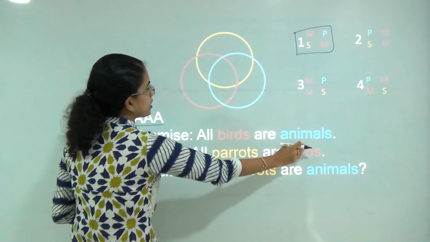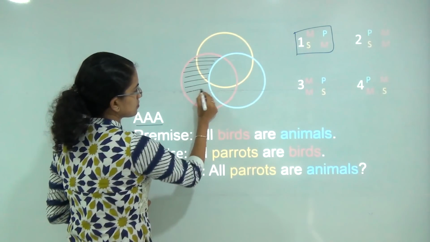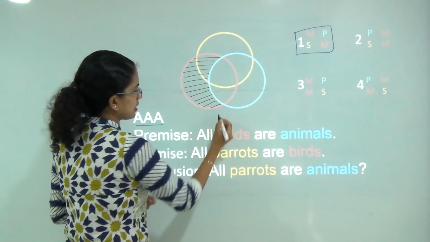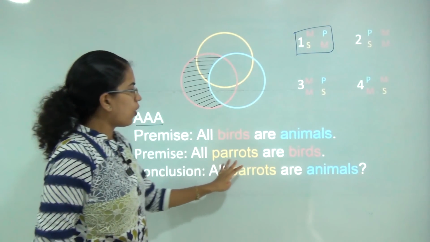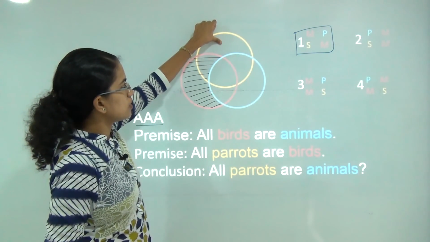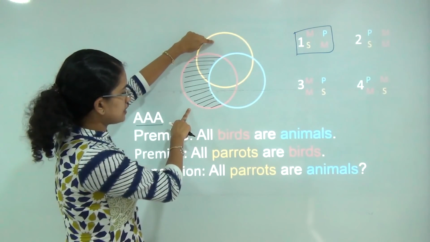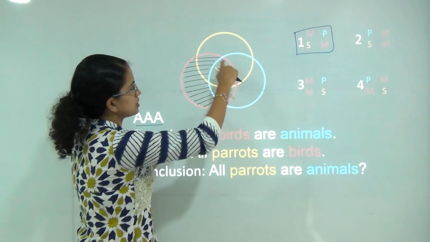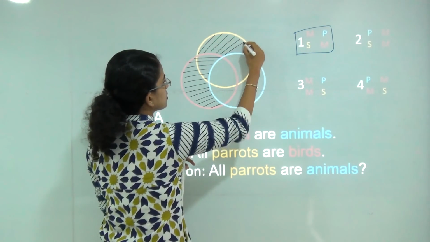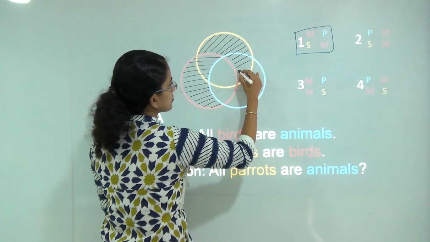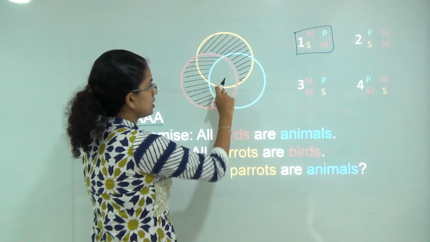So I have all birds falling as animals. That means I am removing this section, and in the remaining section I can say all birds are animals. Now in the second premise, I say all parrots are birds. So this is the circle of parrots and this is the circle of birds, and I say all parrots are birds. That means this region. So what I am doing is I am cancelling out this region. Now this region has been cancelled, this region has been cancelled. So the left out region is this.